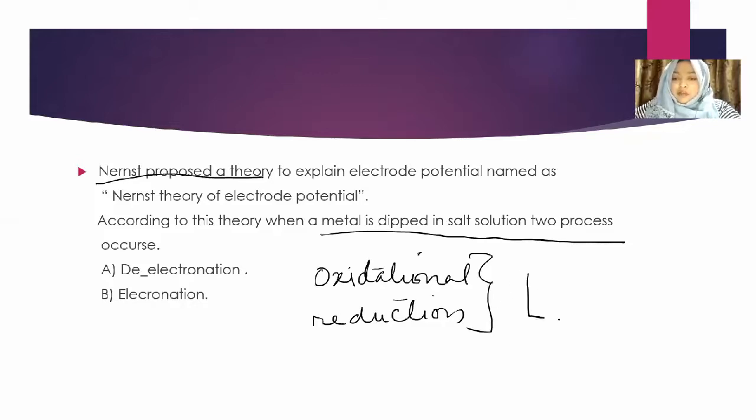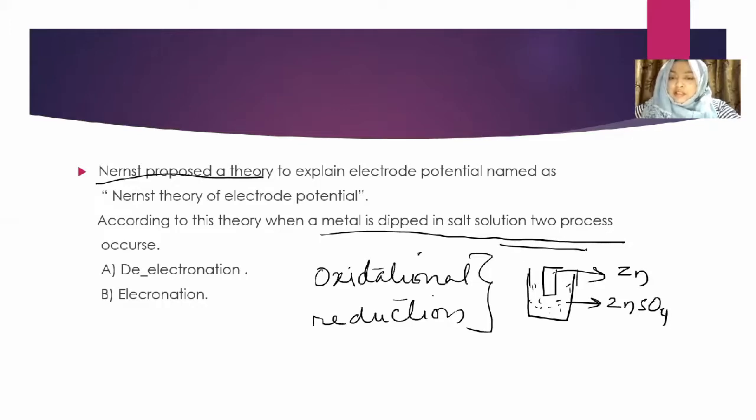Whenever you take a metal and dip it into a solution, for example you have taken the metal zinc and dipped it into ZnSO4, whenever a metal is dipped in its own solution, this is called a half cell.